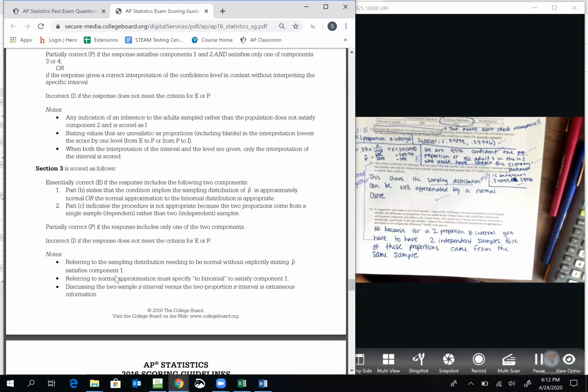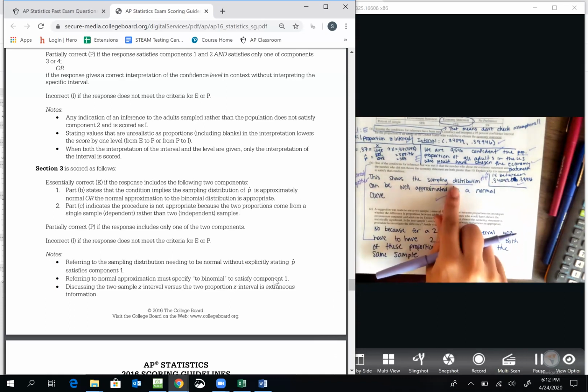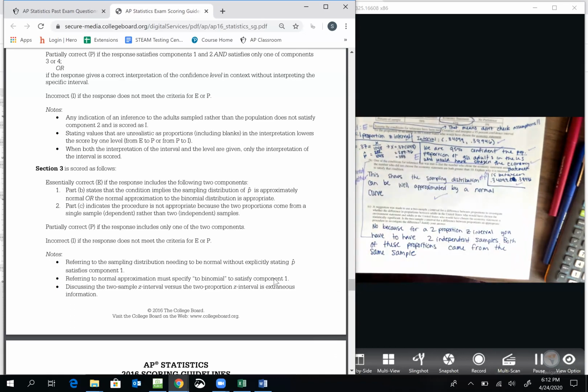Let's see what other notes they said. Referring to normal approximation must specify to binomial to satisfy component 1. So either you needed to talk about the sampling distribution being well approximated, or that a binomial distribution can be well approximated by a normal curve. One of those, the sampling distribution or the binomial distribution part.